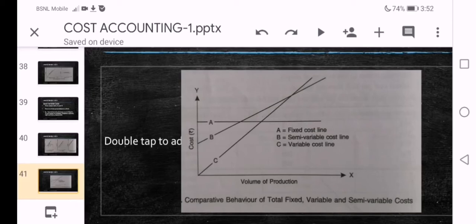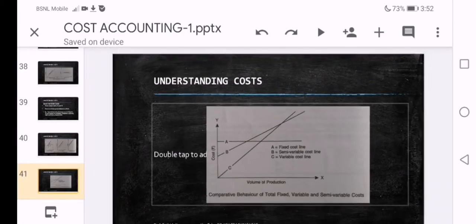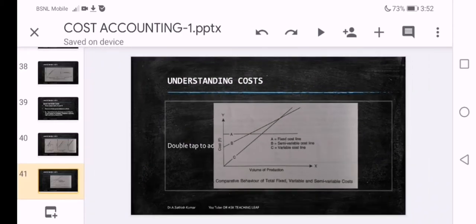And in between you have line B, semi-variable cost. It is also increasing as the volume of production is increasing, but after a certain level it is less than the variable cost. So for your understanding, the behavior of all three costs is presented here.